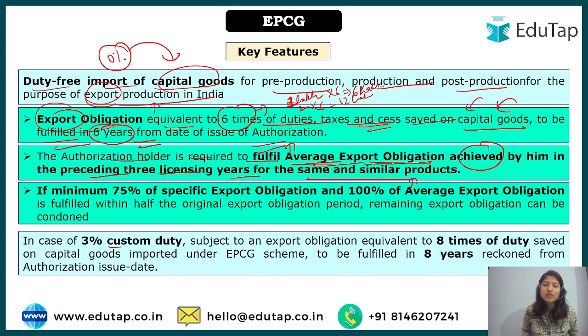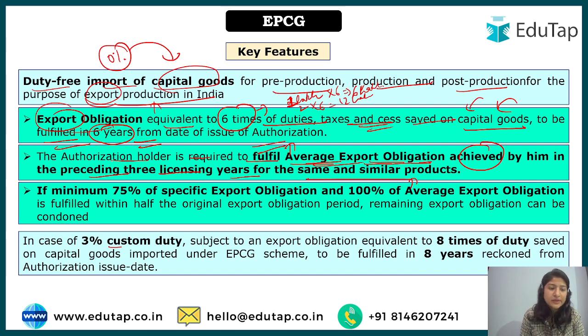So that is why the government has said that within 3 years there will also be a proper evaluation, and in that there should be an average export obligation that must have been achieved. It means the company is on track, the manufacturing unit is on track, and they may achieve the target in 6 months, or the next 3 years, or in total 6 years. Okay, so I hope this is clear till now.